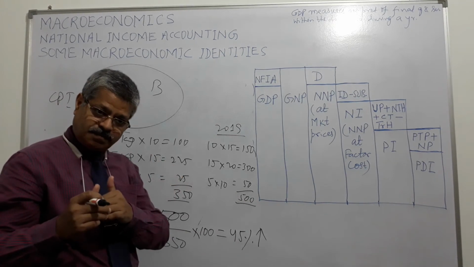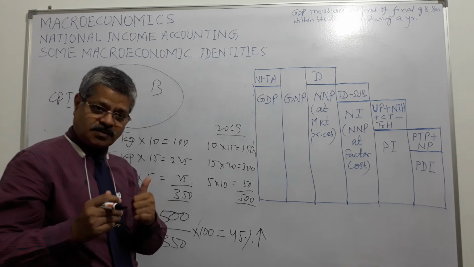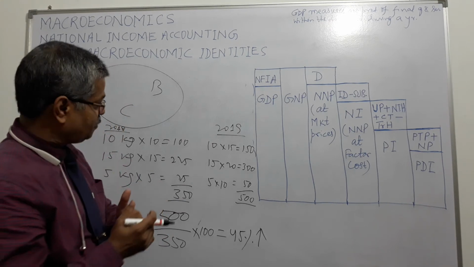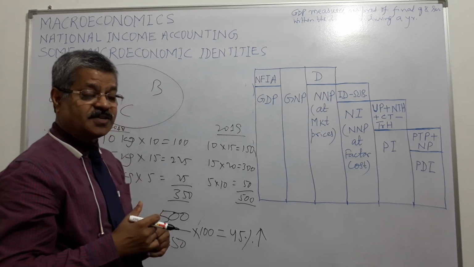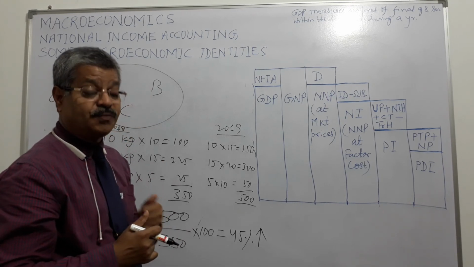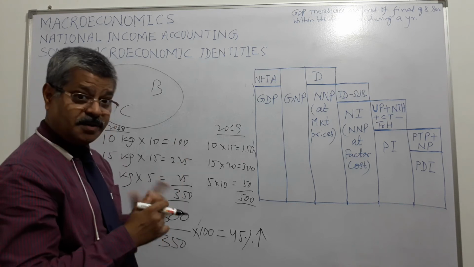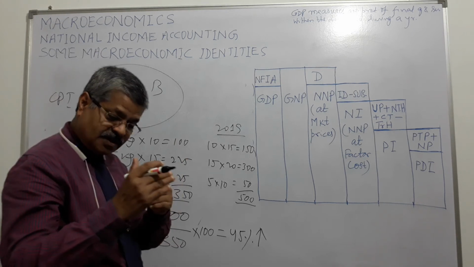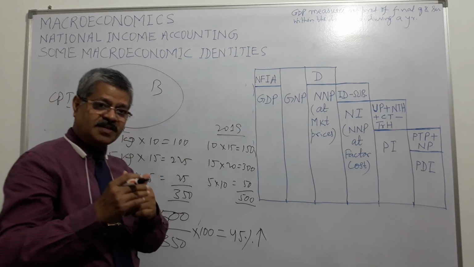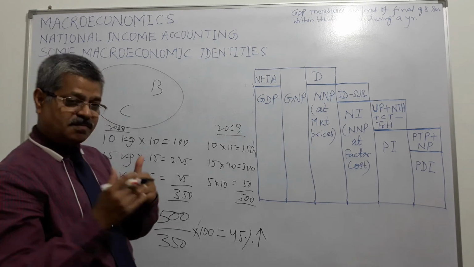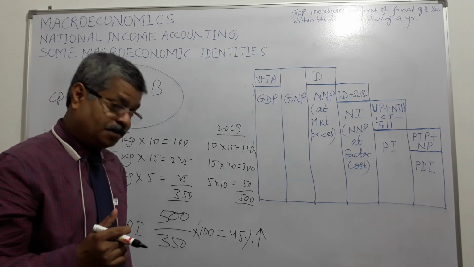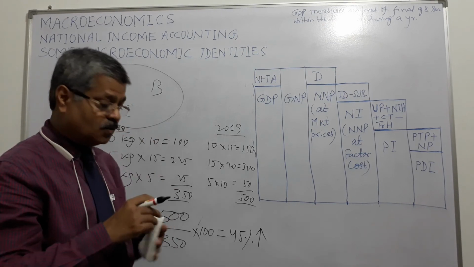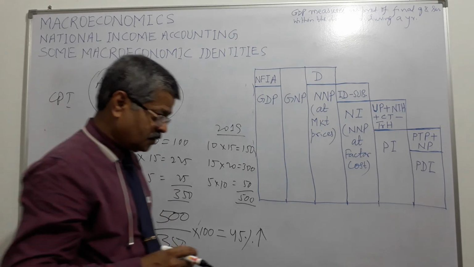So if there is a large difference between CPI and WPI, you can presume that traders are charging a hefty fee in between. And if there is little difference between the consumer price index and wholesale price index, it means that the people in between are charging less, right?